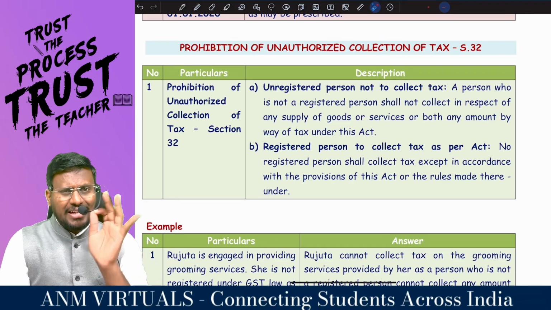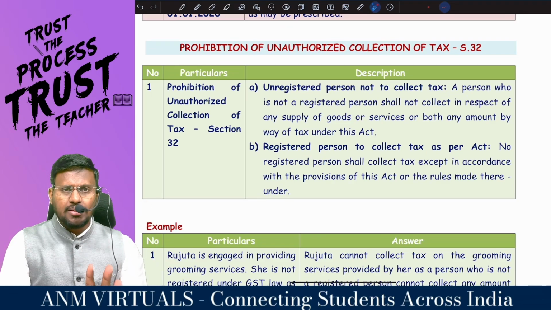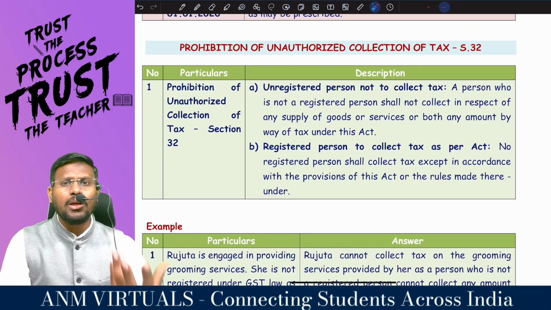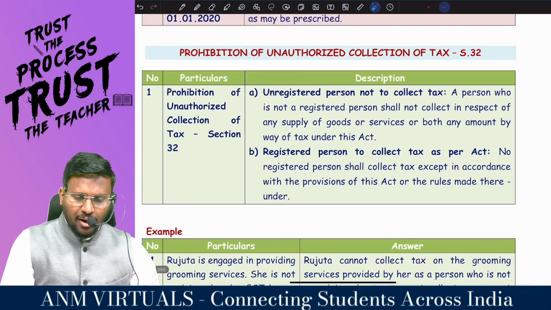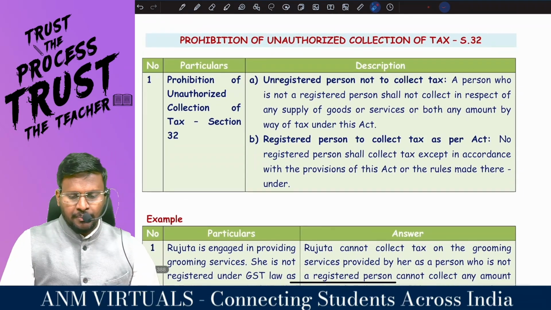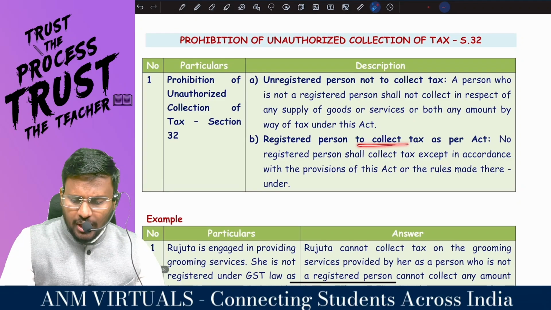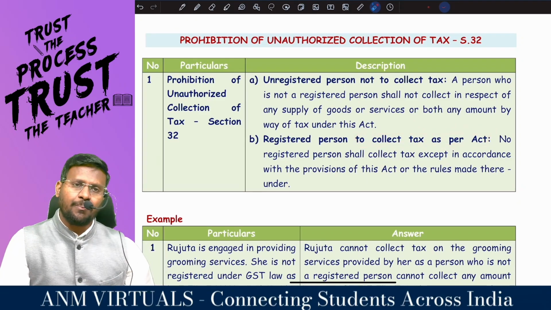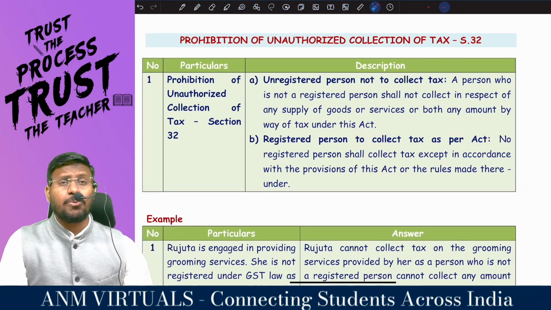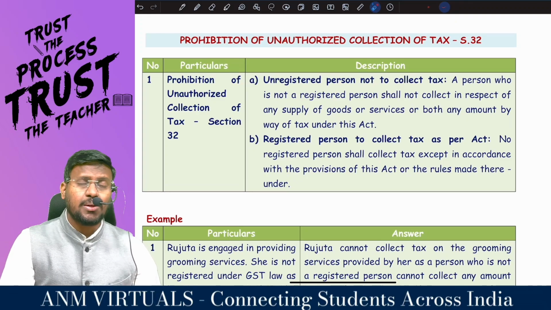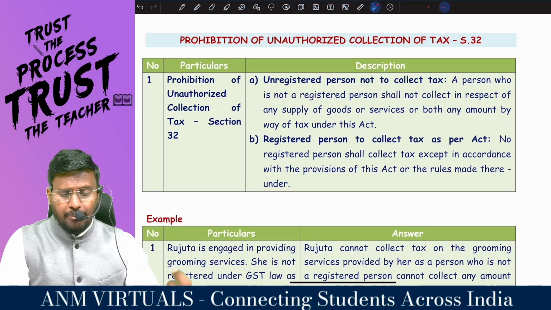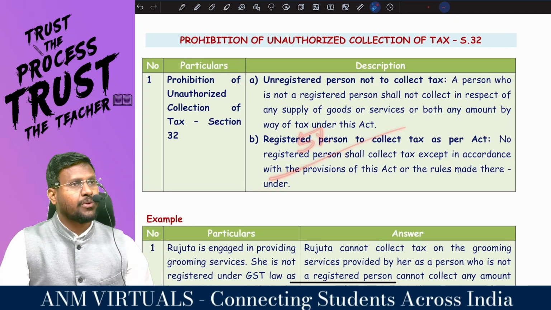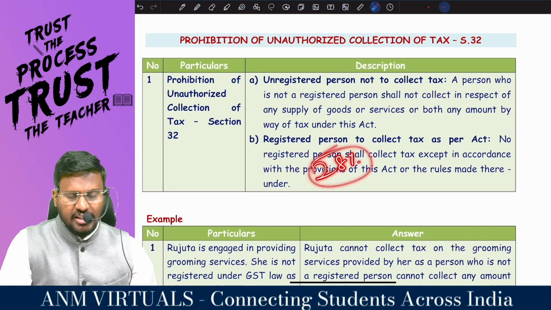Once you collect the tax, you will be called guilty of unauthorized collection of tax. And a registered person must collect tax as per the Act. Okay sir, I am not an unregistered person, I am a registered person. But for the supply of goods or services or both which I am making, the tax rate is 5%, but I am collecting 28%. Is this correct?